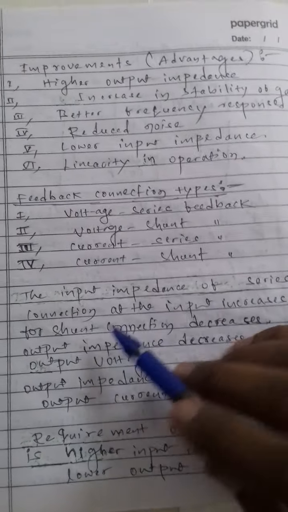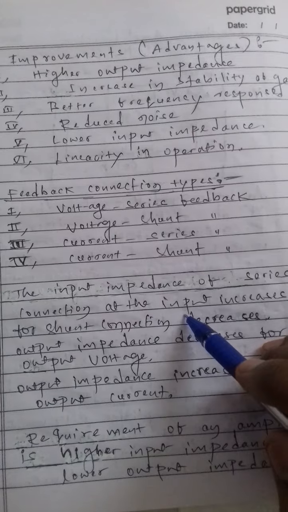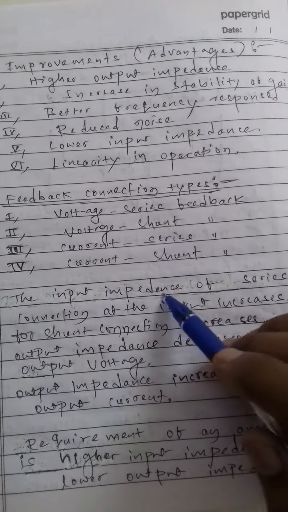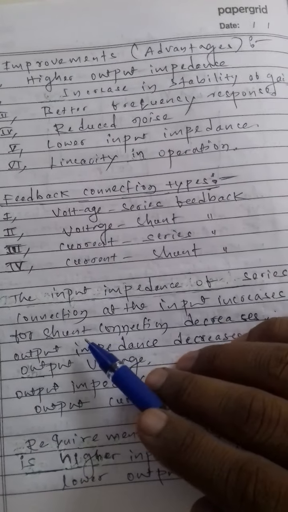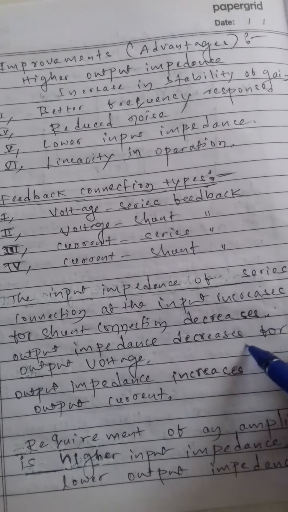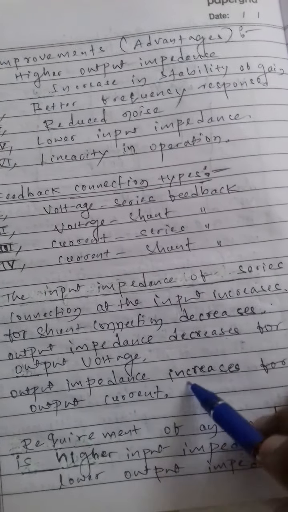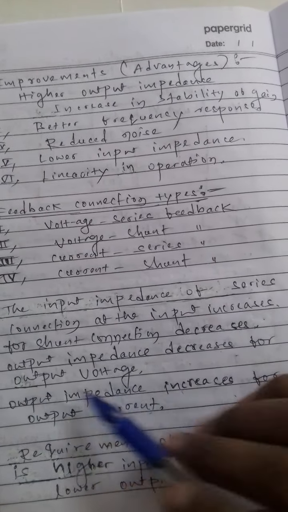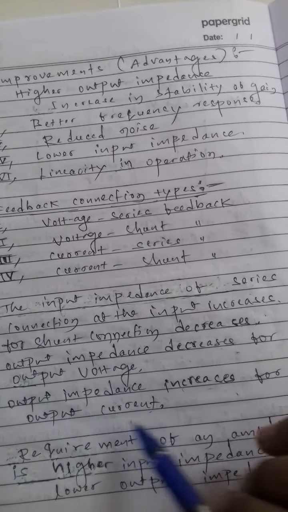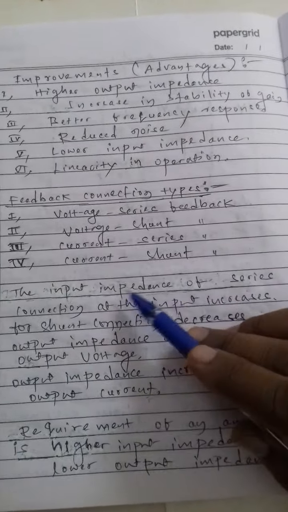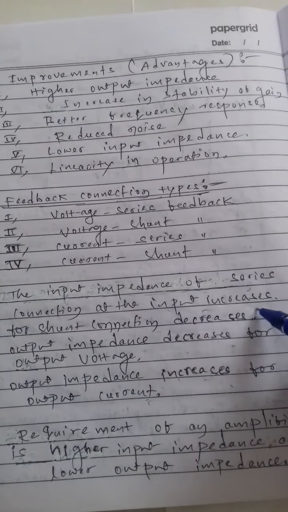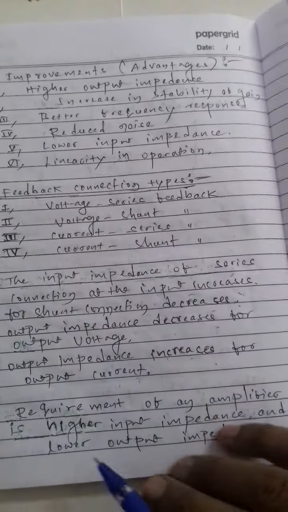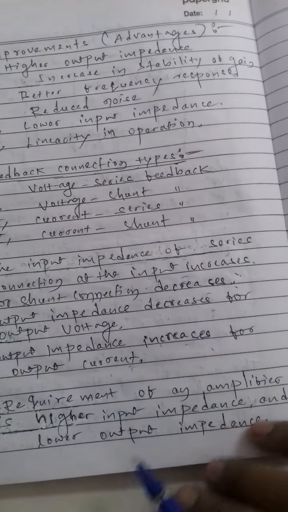The input impedance increases for a series connection at the input, and decreases for a shunt connection. The output impedance decreases for output voltage feedback, and increases for output current feedback. The requirement of an amplifier is a higher input impedance and a lower output impedance.